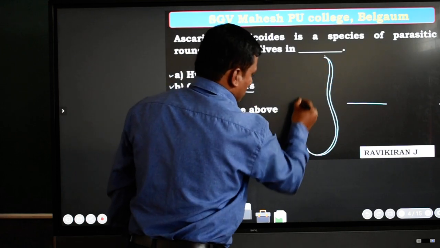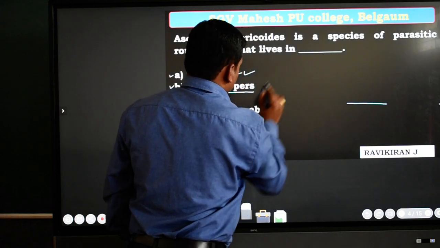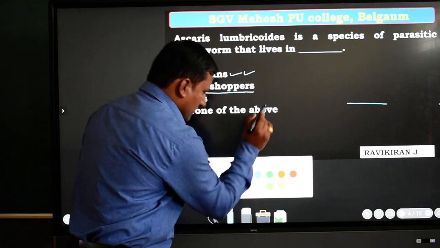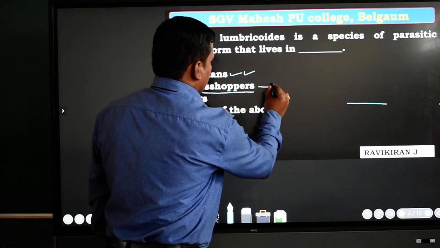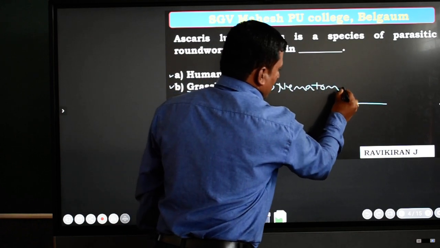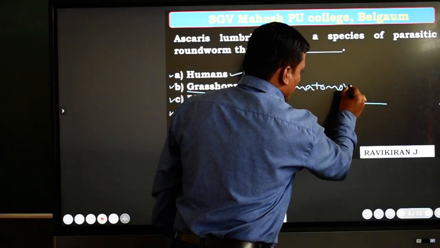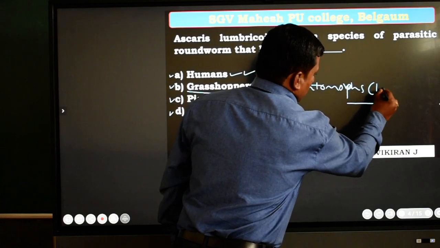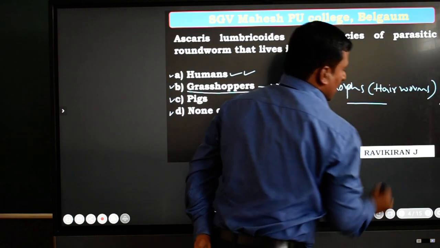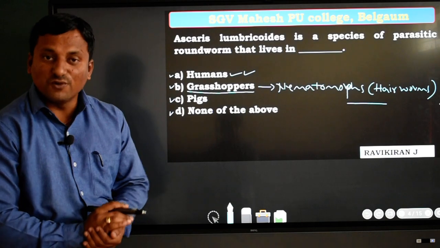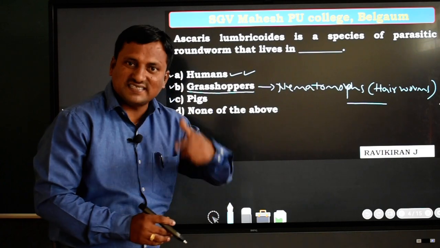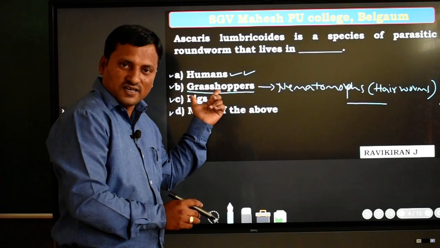So the grasshopper has one such agent, called nematomorphs, also called hair worms. This agent stays present in a grasshopper and infects this insect. What is that? Grasshopper. Okay.